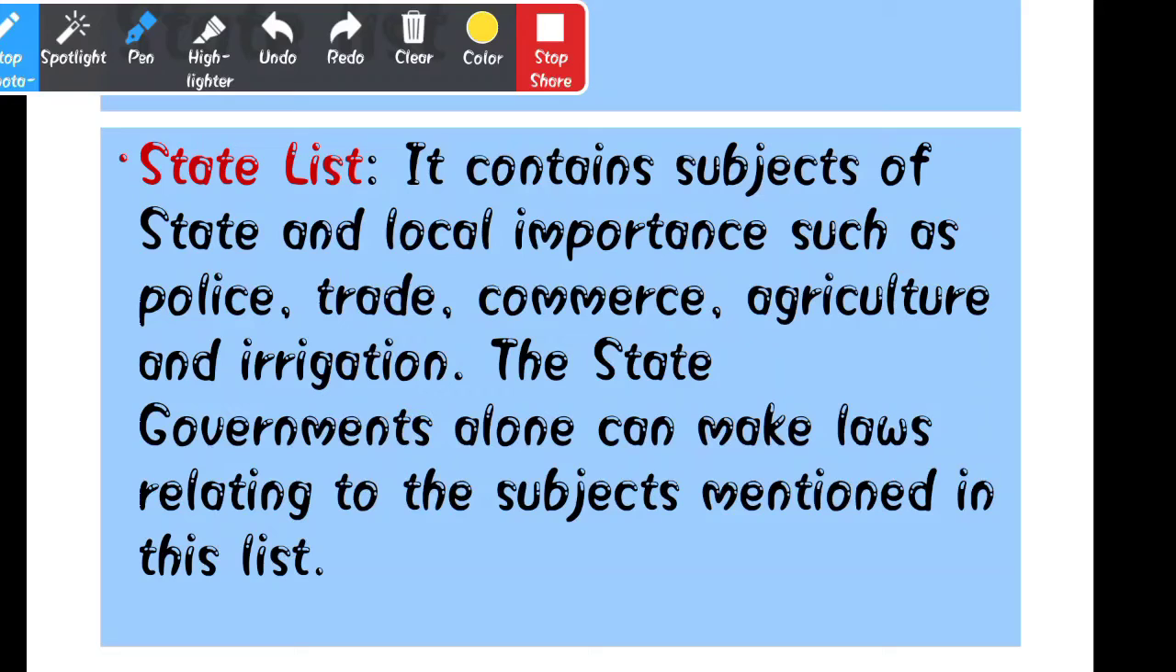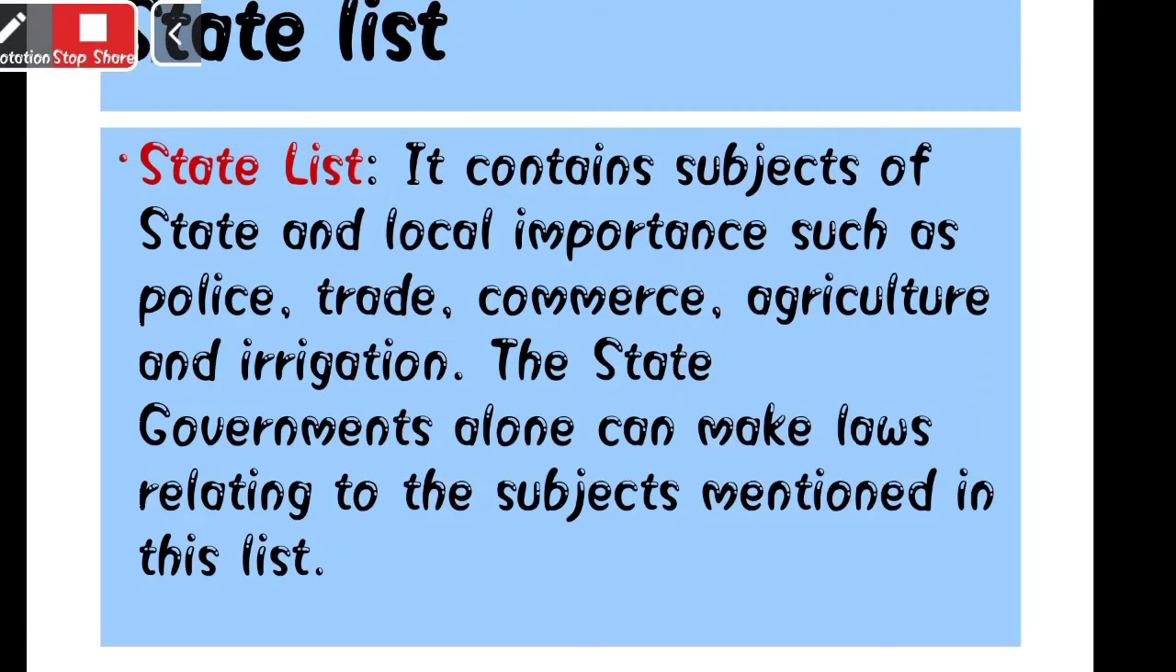The state government alone can make laws relating to the subjects mentioned in this list. As we have seen in the union list, only the union government or the central government is responsible to make the decision. Similarly here also, the subjects mentioned here are only the responsibility of the state government to make the decision on.